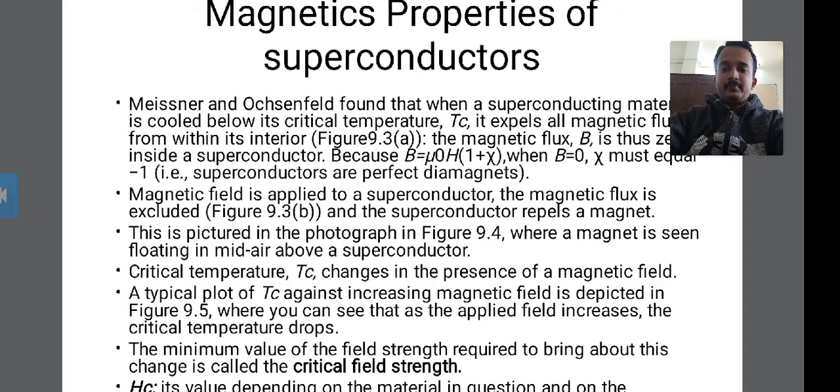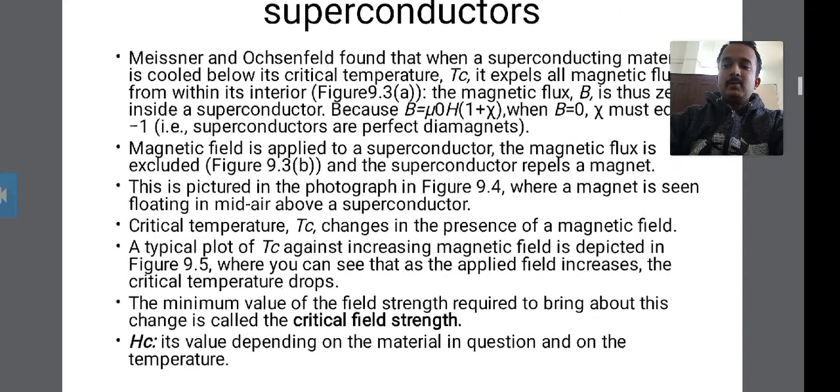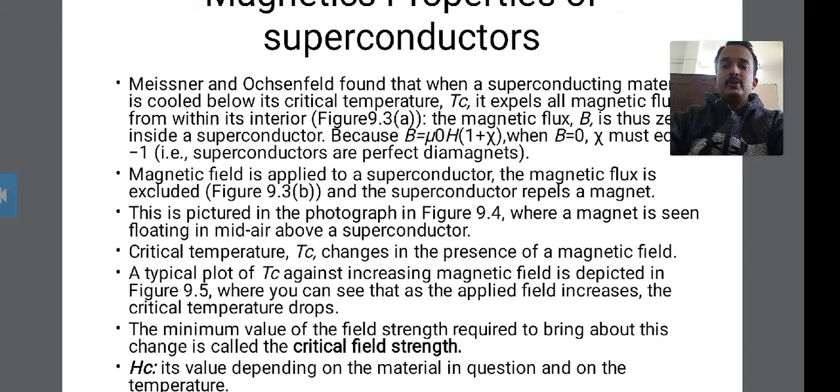Okay, this is the important definition of the Meissner effect. When the temperature drops below the critical temperature, the magnetic flux is expelled from the interior of the superconductor, and that is called the Meissner effect. This is the important definition in the magnetic properties.